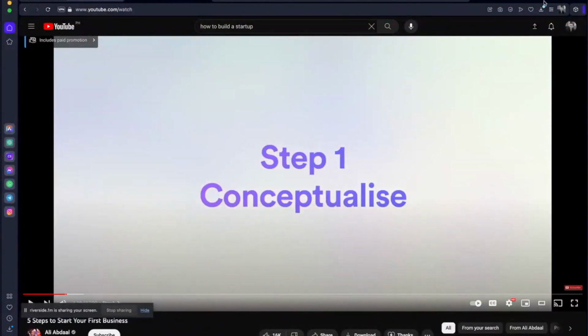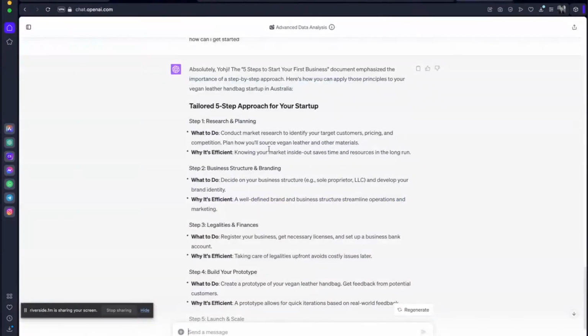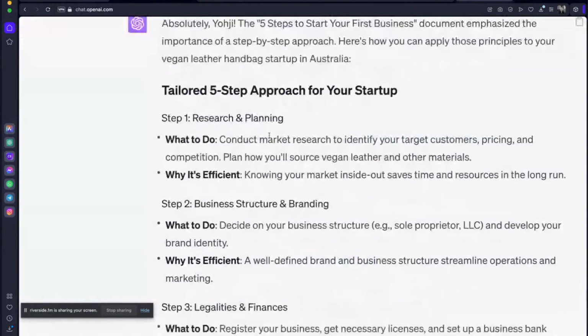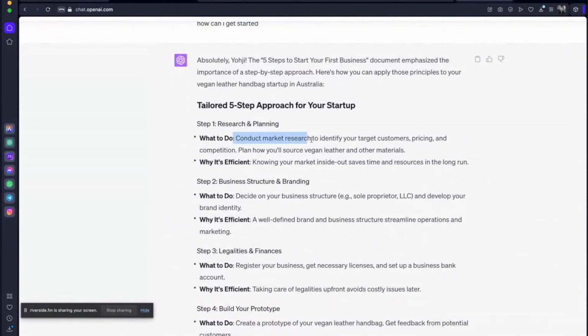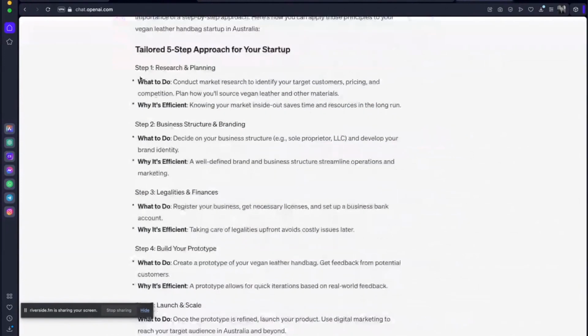Conceptualize. And then our first step is research and planning. What to do: conduct market research to identify your target customers, pricing and competition. Plan how you'll source vegan leather and other material. So yeah, that's conceptualizing. And I really like how this was breaking down in terms of what to do and